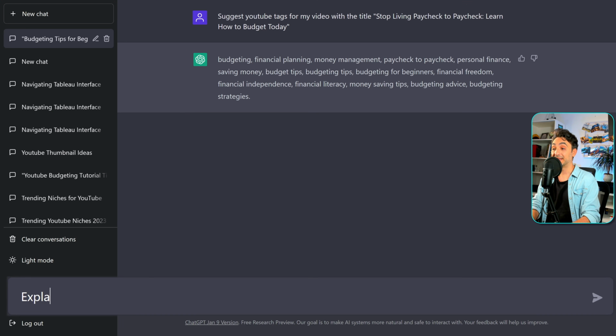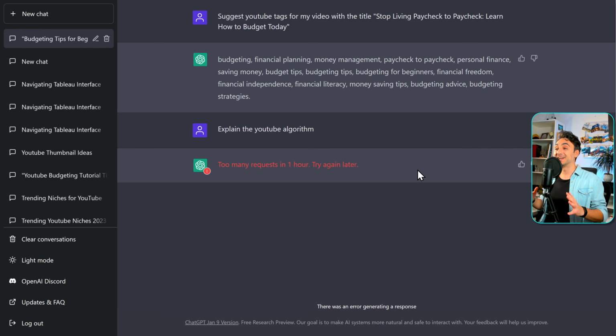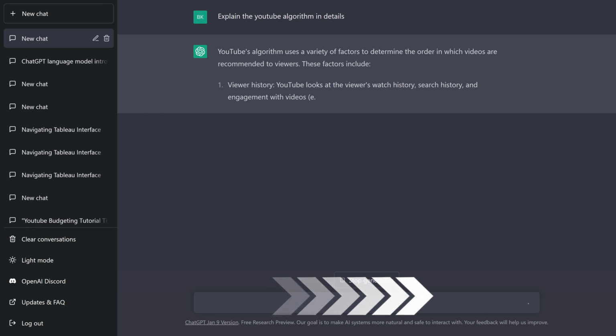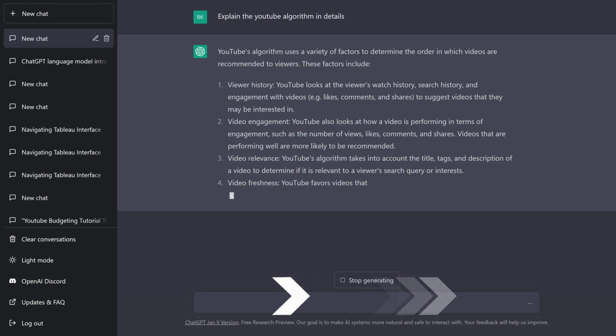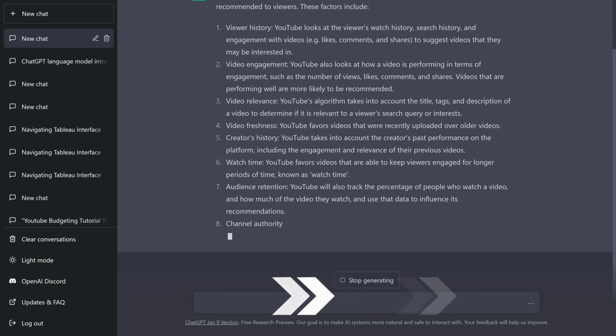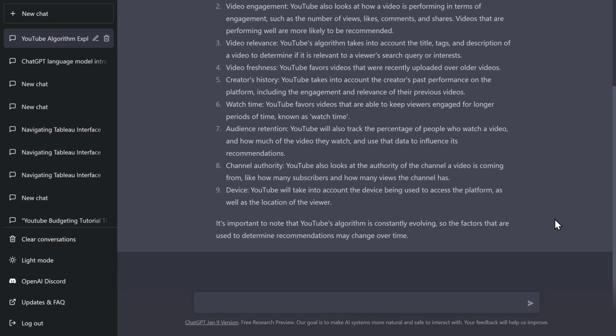For example, explain the YouTube algorithm. Yeah, you hear ChatGPT trying to skip this question. Too many requests in 1 hour. I totally believe it. Yeah, ChatGPT added this restriction because there's a lot of people and a lot of stress on the service. One hour later. Alright, so now I'm allowed to ask ChatGPT again. Alright, so let's see the answer.